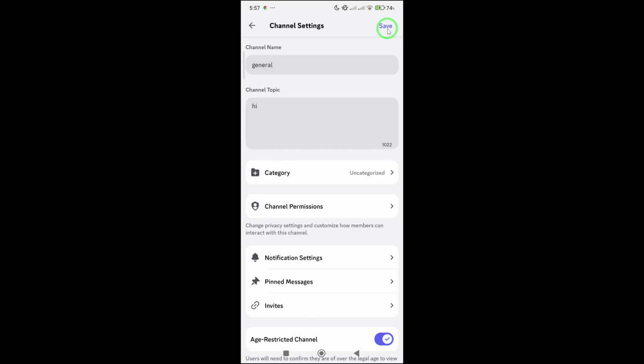When you're satisfied with the update, save your changes. On mobile, there's typically a save or done button at the top right corner. Tap it to confirm. Your channel topic is now visible to anyone who visits the channel, giving them instant context about what belongs